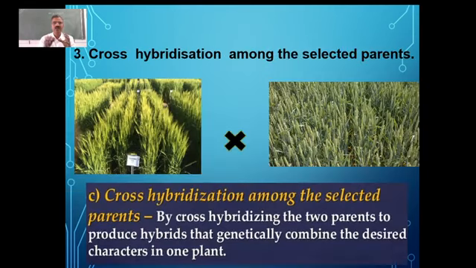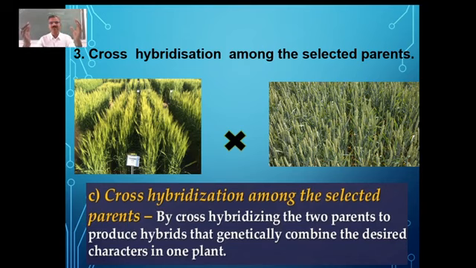Normally self-pollination will be done for this. Then we select two different varieties with the desired traits. Quite naturally, they will also have some undesired traits. And these two selected parents with the desired traits, let me say, one is with high yield, another we have selected for high resistance to the pathogens.